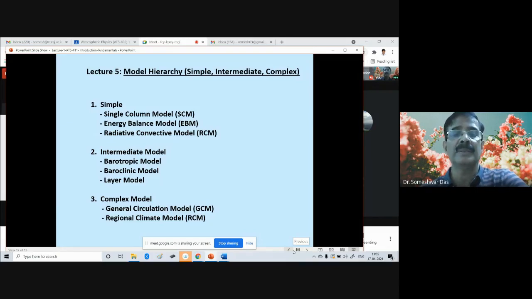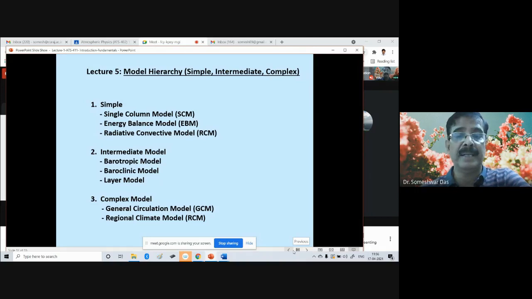So among the simple types of models, basically we have three types. One is the single column model, another is the energy balance model, and third is the radiative convective model. Okay, so we shall discuss each of these models in detail.